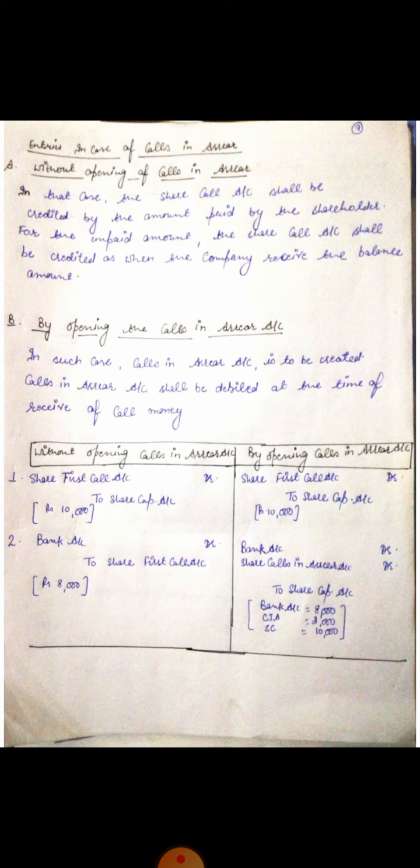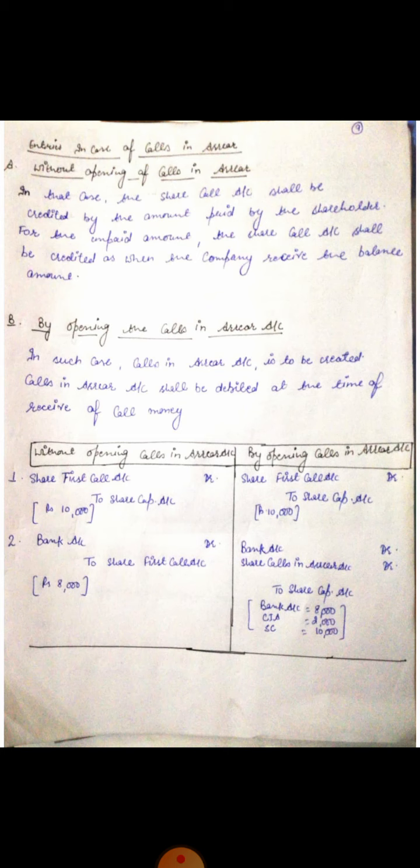So there is a difference of rupees 2,000 which is not paid by the shareholders to the company. So what is to be done with this rupees 2,000? The shareholders will be allowed to pay this amount along with the final call or on another due date. Clear? So when they pay this amount, we will receive this 2,000. There is no need to again pass the due entry. Reason being, we have already passed the due entry for the entire 10,000.